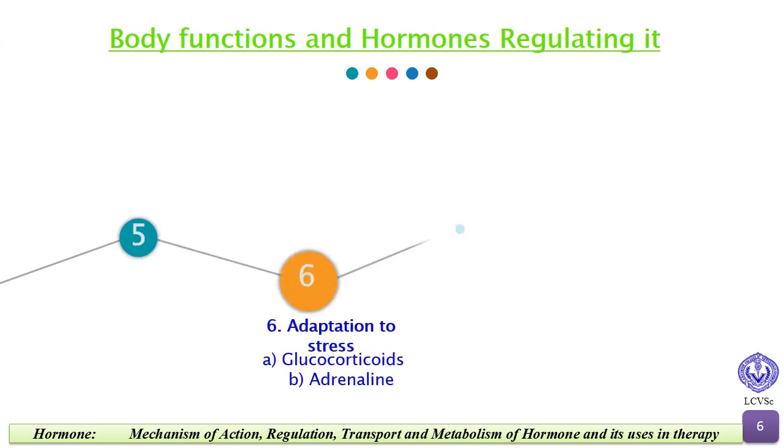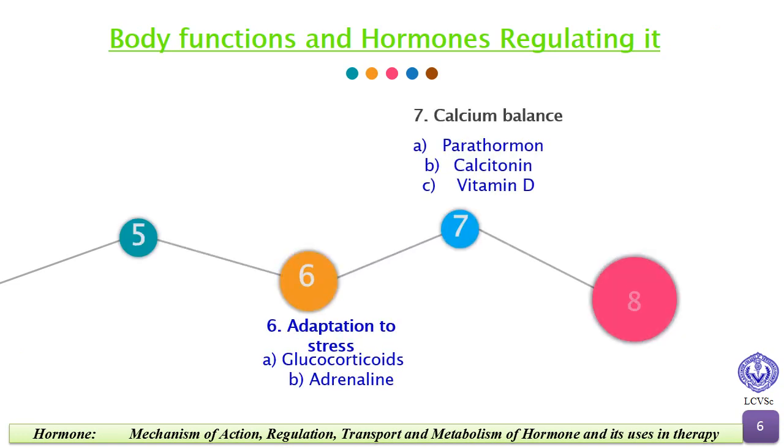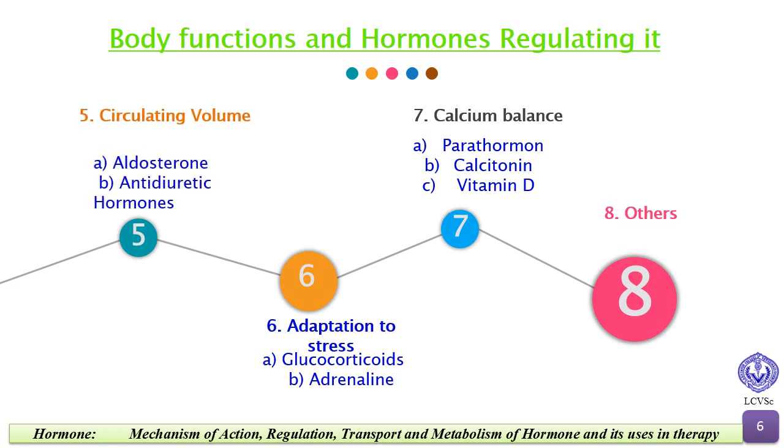Next, it also regulates the circulating volume, and the hormones responsible are aldosterone and antidiuretic hormone. Aldosterone causes increase in blood pressure.